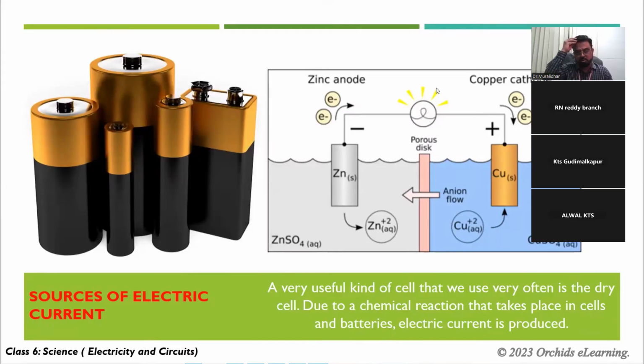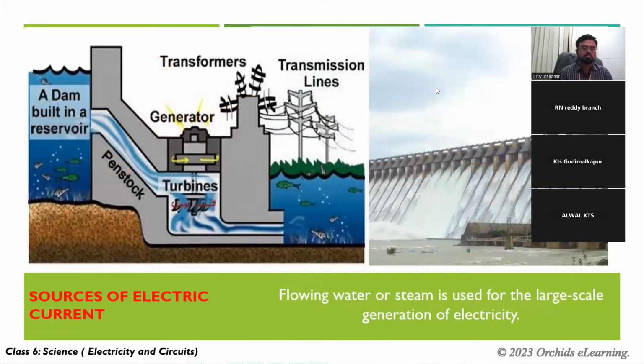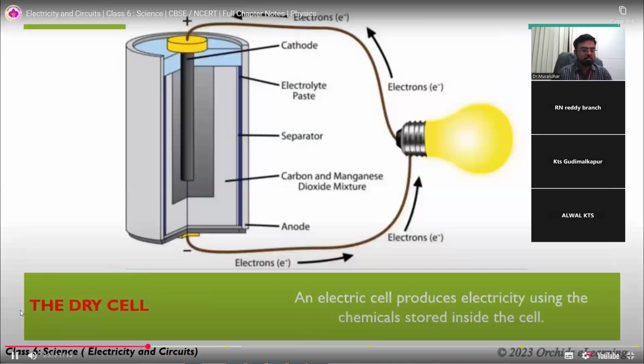Due to a chemical reaction that takes place in cells and batteries, electric current is produced. Flowing water or steam is used for the large-scale generation of electricity. An electric cell produces electricity using the chemicals stored inside the cell.